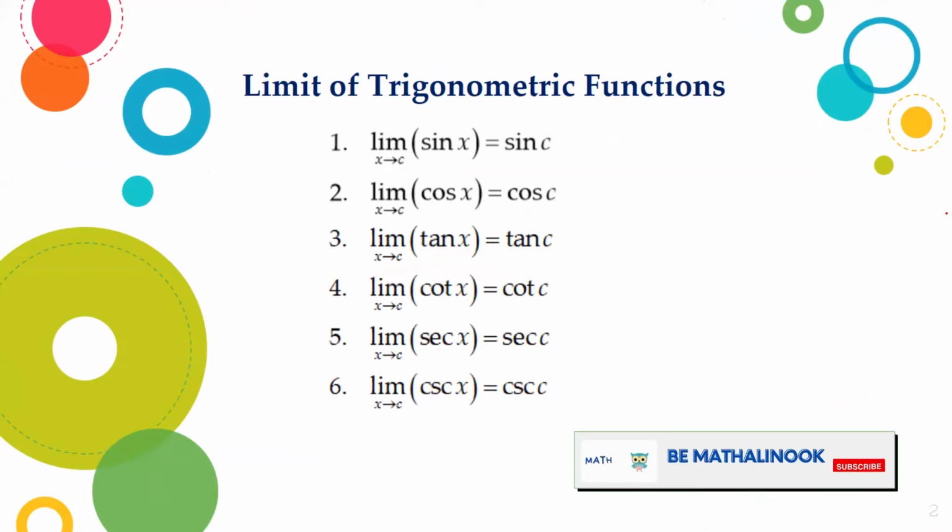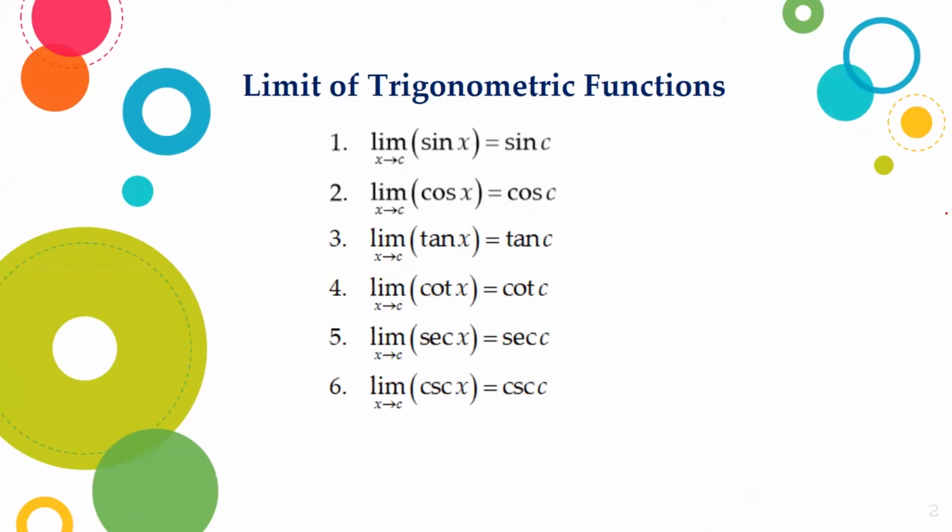The limit of sine x as x approaches c is equal to sine c. The limit of cosine x as x approaches c is equal to cosine c. The limit of tangent x as x approaches c is equal to tangent c. The limit of cotangent x as x approaches c is equal to cotangent c.